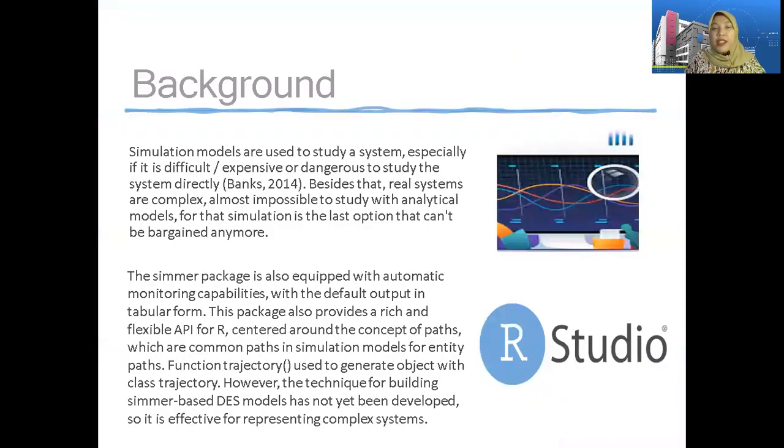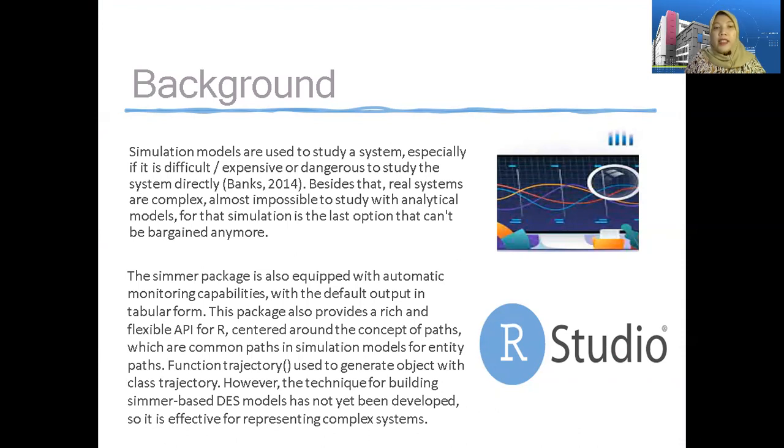The background of the research. Simulation models are used to study a system, especially if it's difficult or expensive or dangerous to study the system directly. Besides that, real systems are complex, almost impossible to study with analytical models, so simulation is the last option that can be pursued.